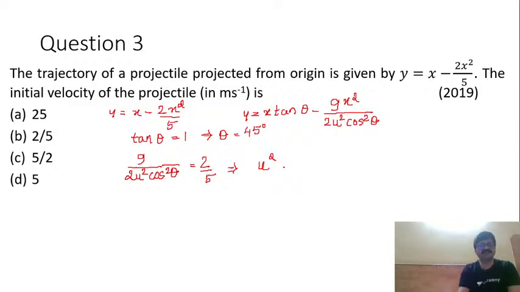Now I'll write u square is equal to... Here u square will be equal to what? 5g divided by 4 cos square theta, is it not? 5g by 4 cos square theta. Now this is equal to 5 into acceleration due to gravity, which I will take as 10, so 5 into 10 divided by 4 into cos square 45.